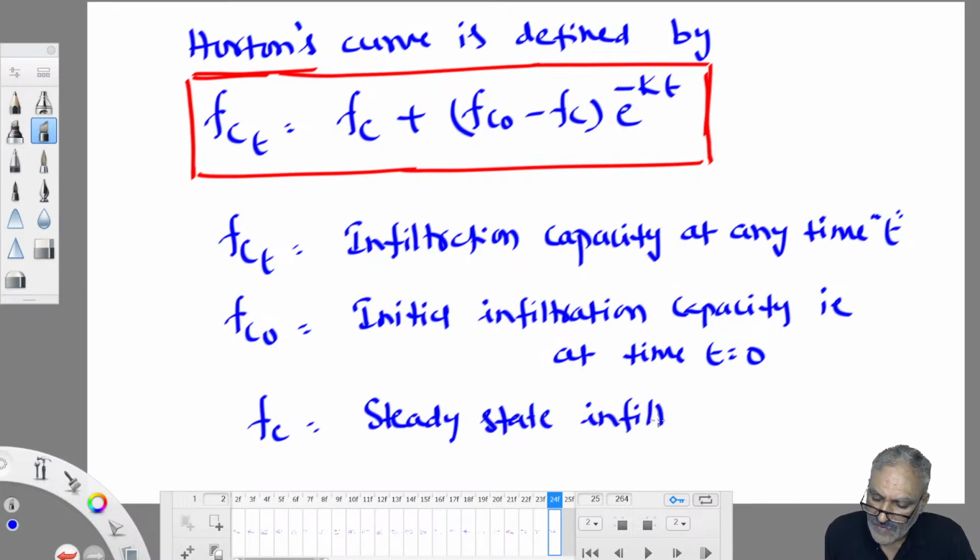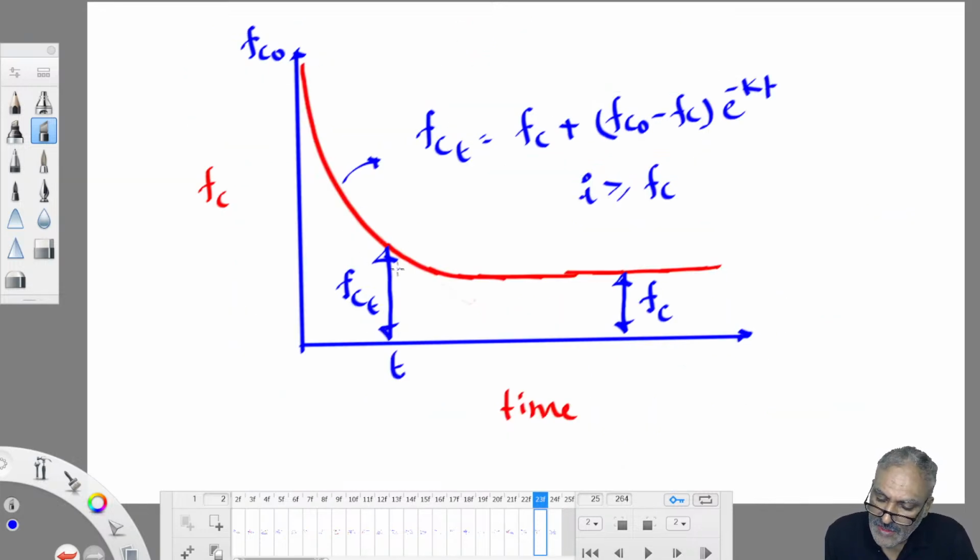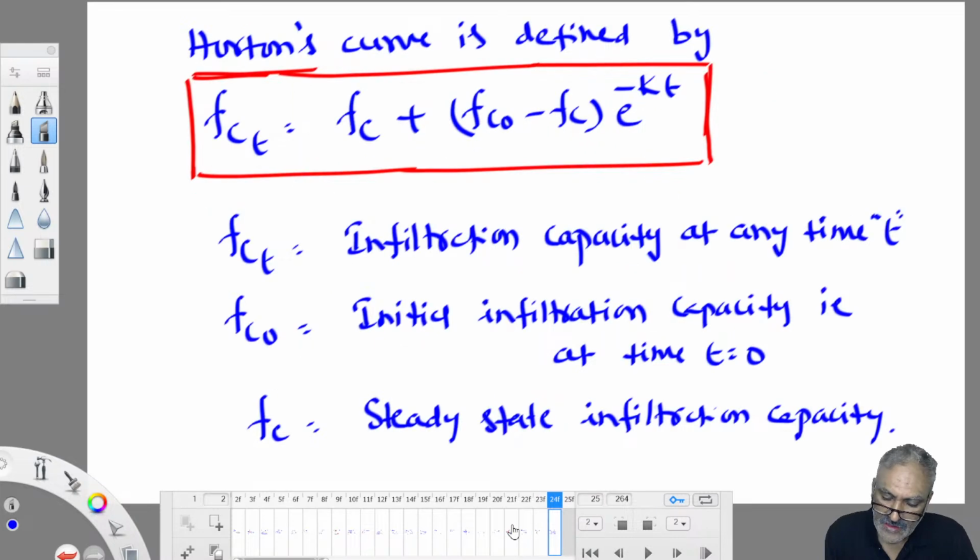Once it attains steady state, it remains in that state indefinitely. No change happens further. So till it attains steady state, it keeps on decreasing exponentially as time increases. After some time, it attains a constant value and remains at that value indefinitely. Okay, that's all. This is the equation.